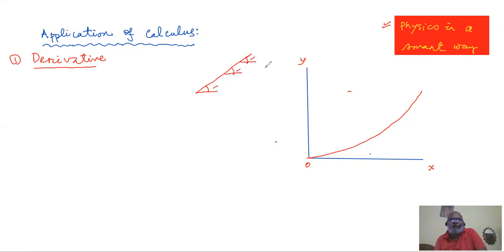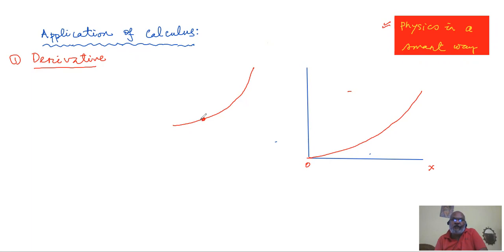So straight line is pretty simple, and the slope of a straight line is everywhere same. But if you try to define a curve from the point of view of a slope, the slope of the curve will be changing from point to point. Let us say we go for some rough work. I try to find the slope at a particular point.